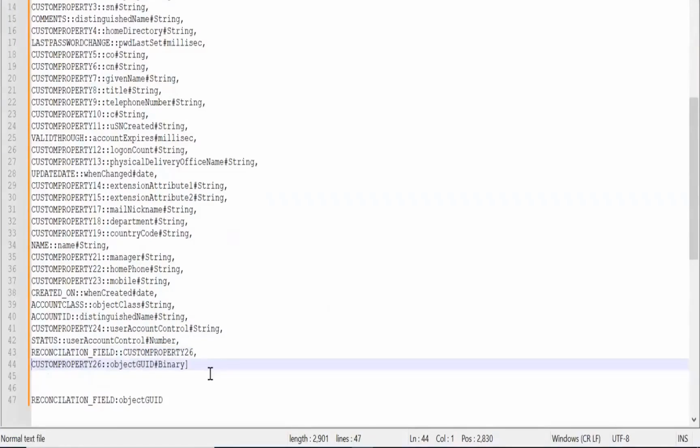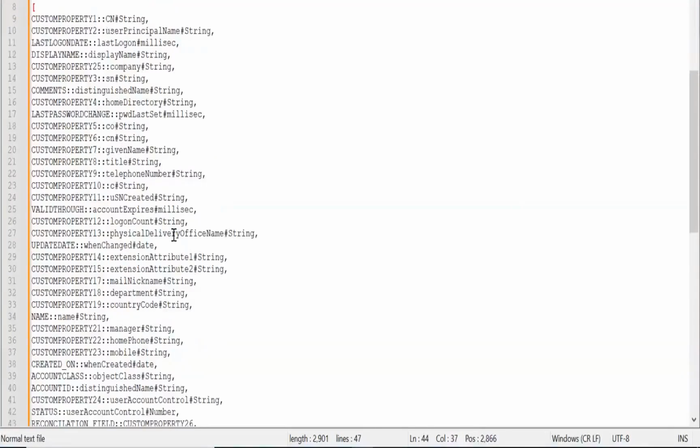And what we missed: the reconciliation field is custom property 26, 26 is object, GUID binary. Okay, this is your end and this is your start.